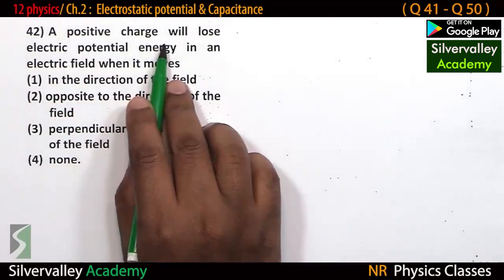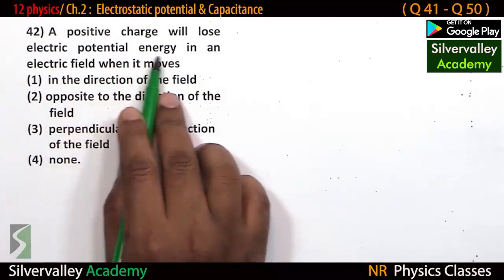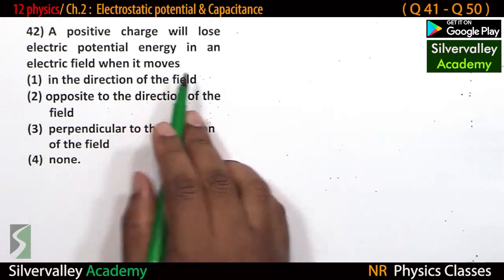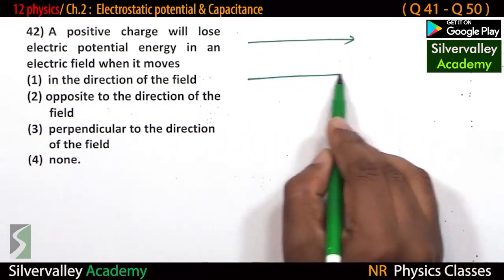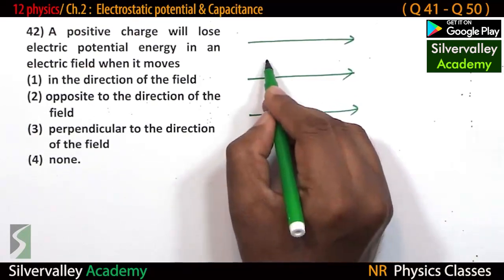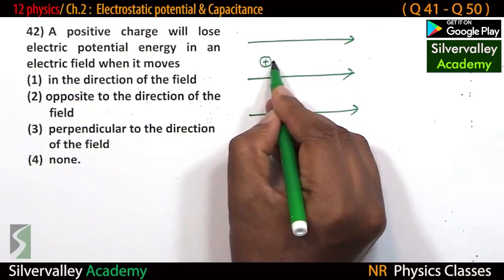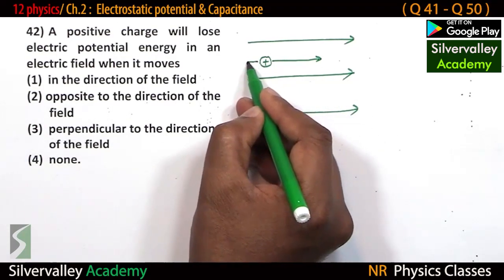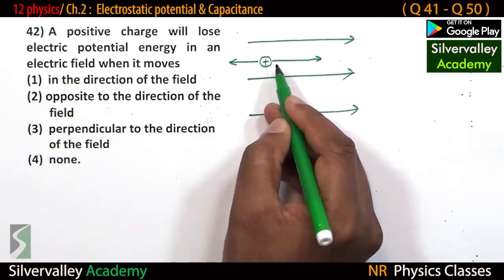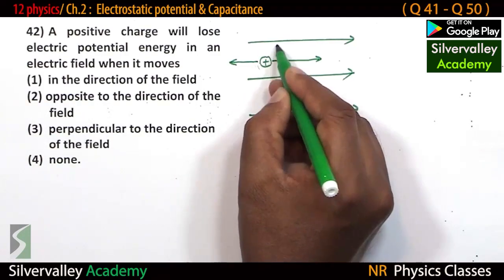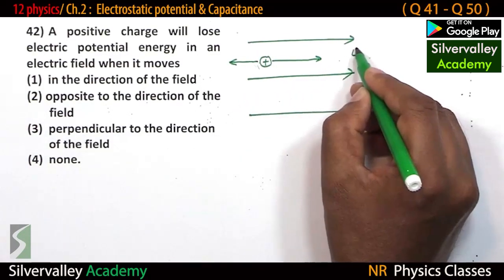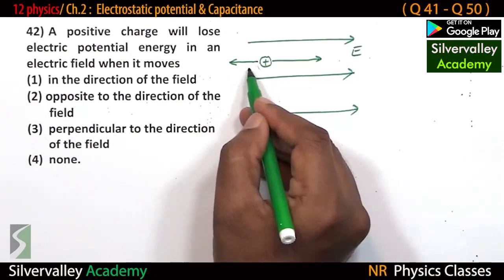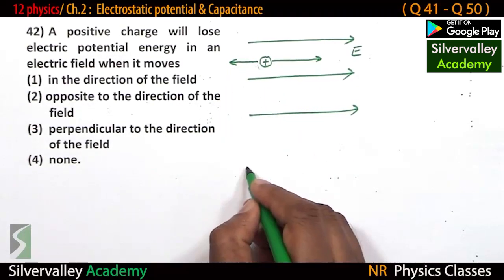A positive charge will lose electric potential energy in an electric field when it moves. So this is the electric field. Keep the positive charge, it moves in this direction. So if this is moved against the direction of the electric field, then the potential energy of this increases. This is the direction of motion.